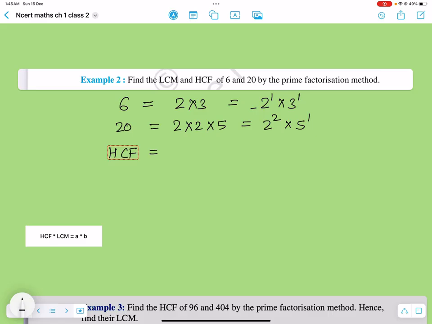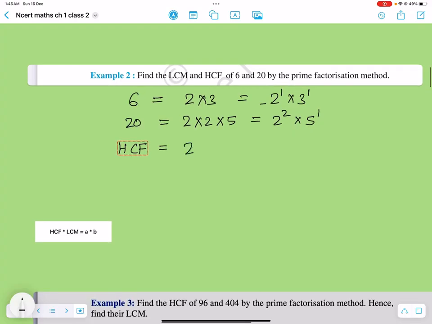Only 4 is present as a factor in 20. So what we will do, we'll take the least power for highest common factor, because that will be the common factor. So there'll be 2. And if you see, there's no other common factor, right? So the answer is 2.